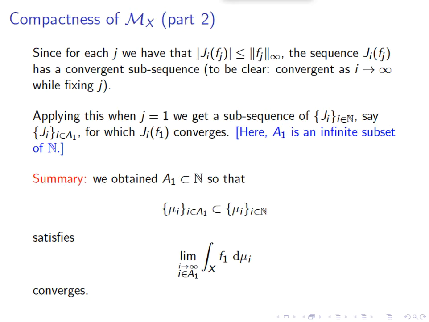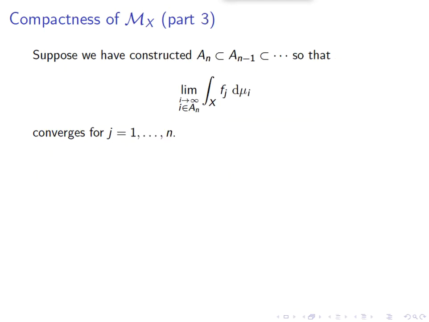So as a recap, we obtain A1 inside N, which is an infinite subset, so that the set of measures mu_i, where i ranges only in A1 and not in A, satisfy the property that this specific integral converges. And we'll construct these sets A1, A2, A3, and so on by induction. So suppose that A_n was already constructed.